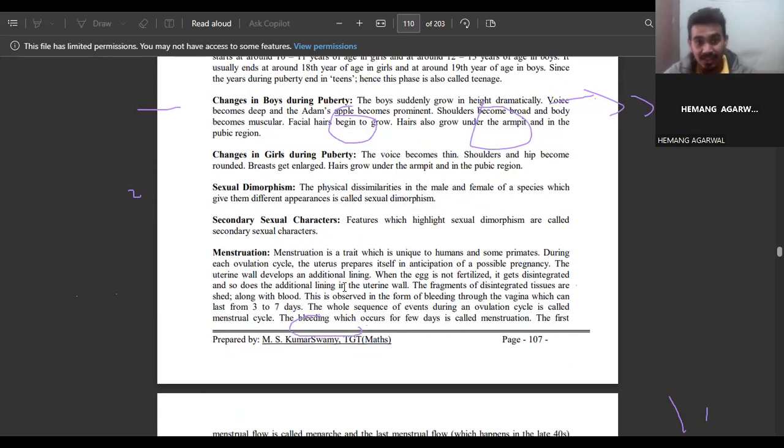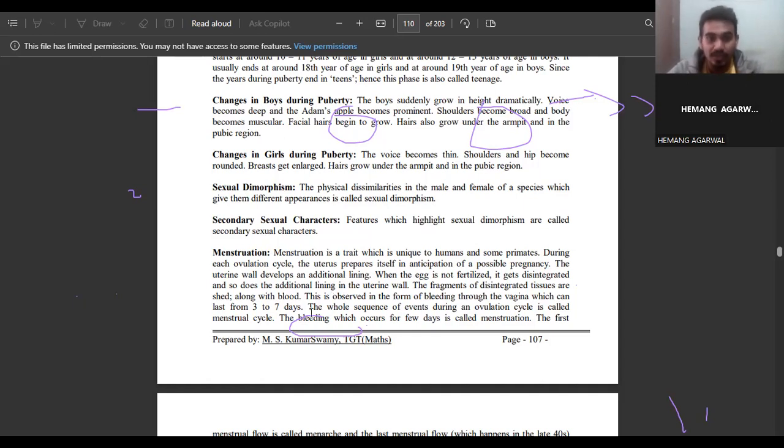So what are the changes we observe in the girls during puberty time? The voice becomes thin, shoulders and hips become rounded, breasts get enlarged, and hairs grow under the armpit and in the pubic regions. So these are the things we observe during the puberty of the girls.